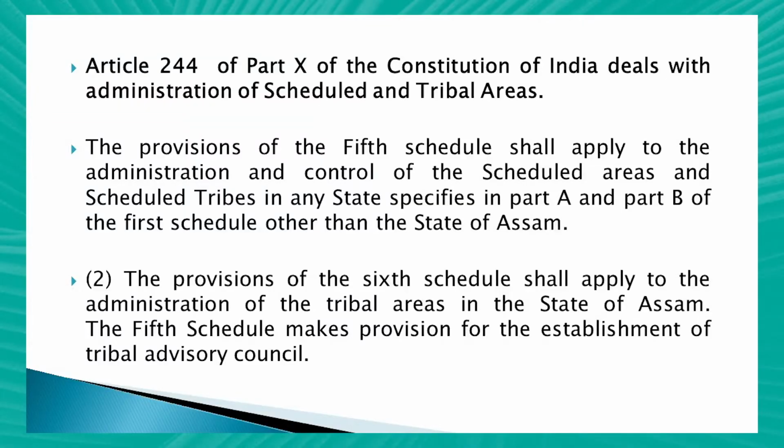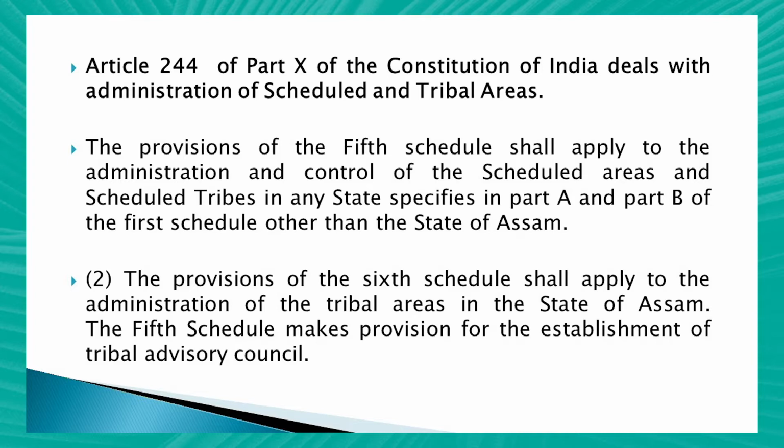Some areas have been separated as scheduled areas and tribal areas. So this Article 244 describes the administration of the scheduled areas and tribal areas. The provisions of the 5th Schedule shall apply to the administration and control of the scheduled areas and the scheduled tribes in the states specified in Part A and Part B of the schedule other than the state of Assam.